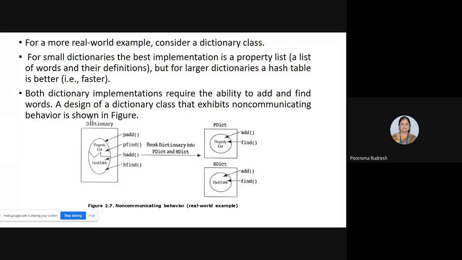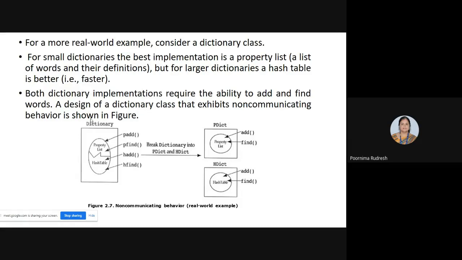Suppose I want to access the word coupling. How do I access it in the dictionary? First I look at the first character of that word, C. Then I go to C, and within that I check the remaining letters: C, O, U, P, L, I, N, G. That is the normal manual method of using the dictionary to look for the meaning of a particular word.